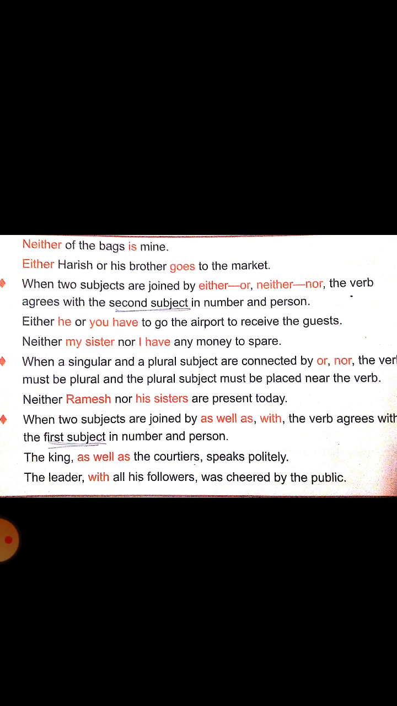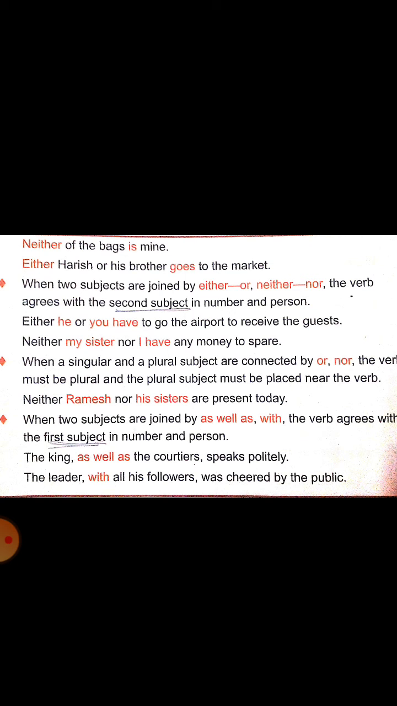Look at the next rule. When two subjects are joined by either-or or neither-nor, the verb agrees with the second subject in number and person. If the second subject is singular, the verb is singular. If the second subject is plural, the verb is plural.